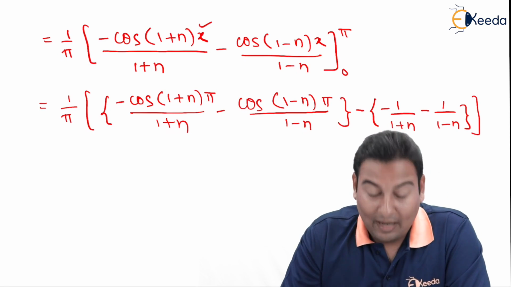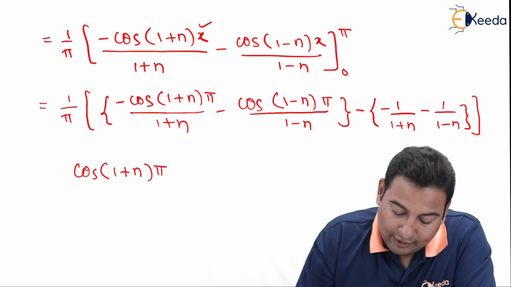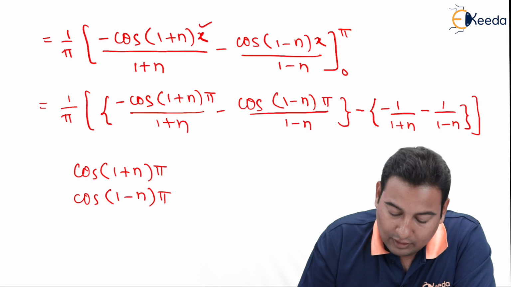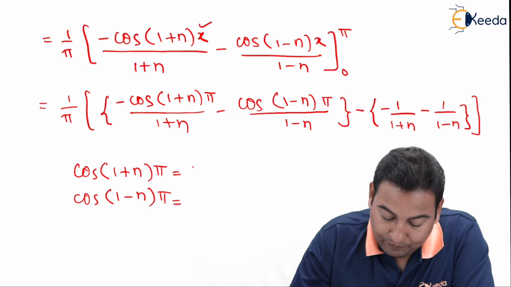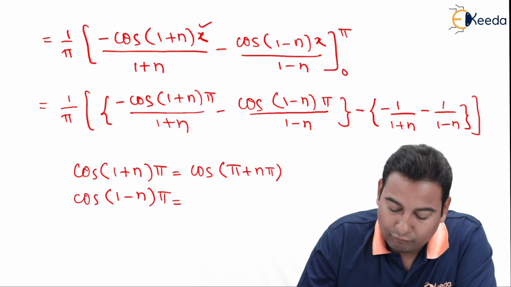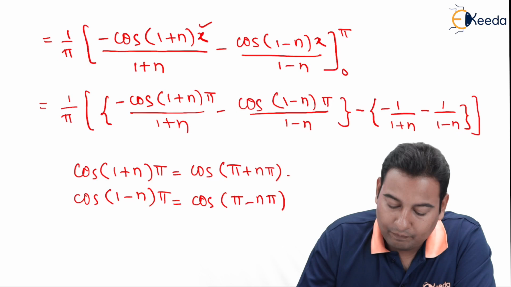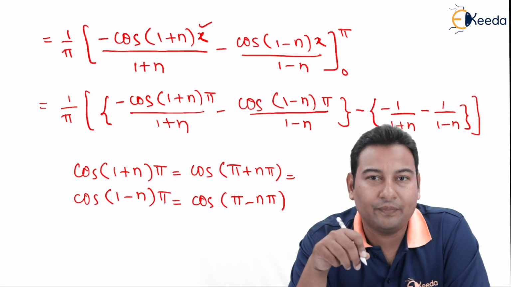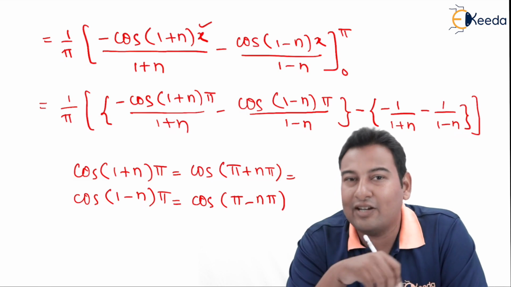Friends, do you know the value of cos (1 plus n)pi? This we have discussed in video number 1. I told you to remember the values. How the value came? Let's see. Open the brackets. This is cos of pi plus n pi, cos of pi minus n pi. Cos of pi plus n pi, third quadrant. Cos of pi minus n pi, second quadrant.